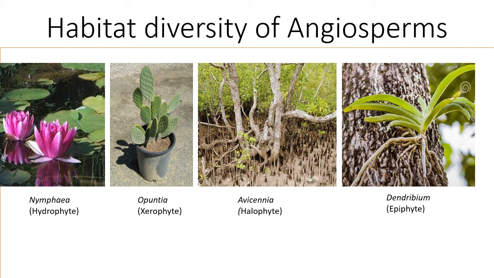Here you will see habitat diversity. So this is completely growing in water, aquatic habitat. This is growing in desertic condition, that is xerophyte. This is growing around seashore, that is called a halophyte. Here you will see the negatively geotropic roots are coming out. And this is epiphyte. Epi means above and phyte means plant. So these are growing on other plants, and they are just taking support. They are not drawing the nutrition.